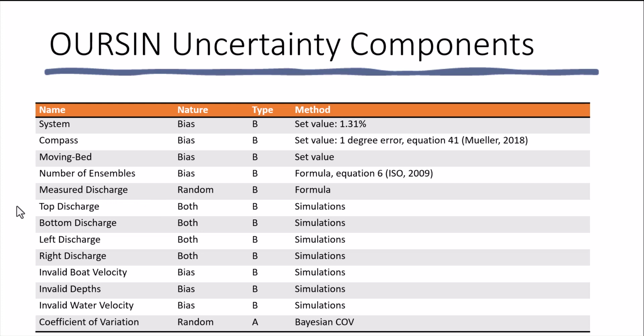The uncertainty of the top discharge, bottom discharge, left discharge, right discharge, invalid boat velocity, invalid depths, invalid water velocity are all estimated using simulations, which will be discussed shortly. Finally, the coefficient of variation is a random uncertainty, and it is assessed using a Bayesian coefficient of variation.